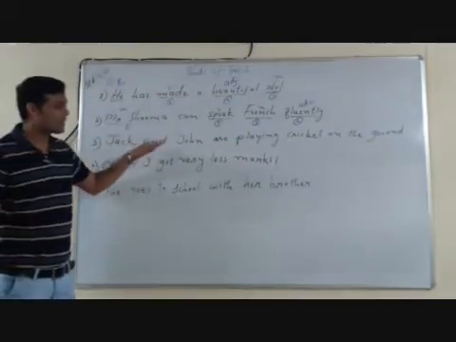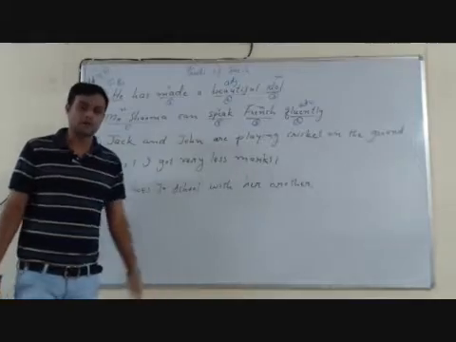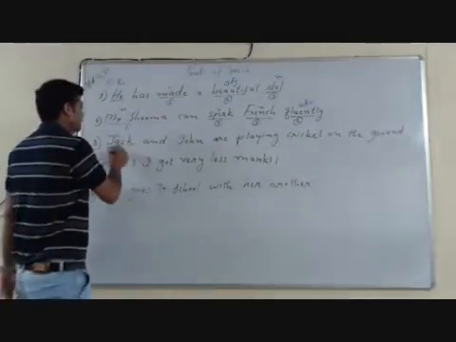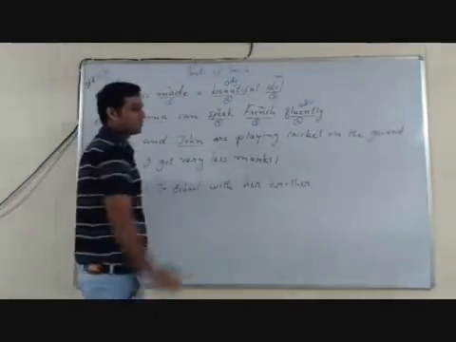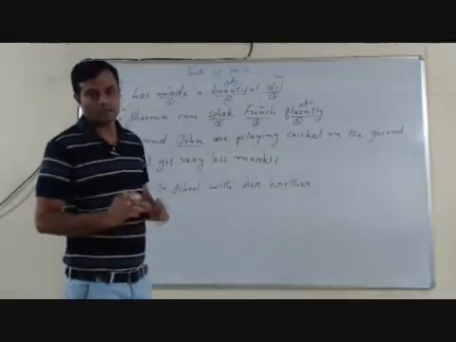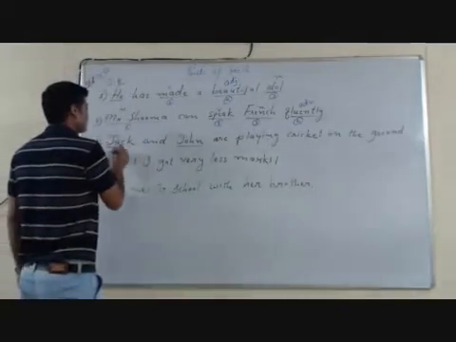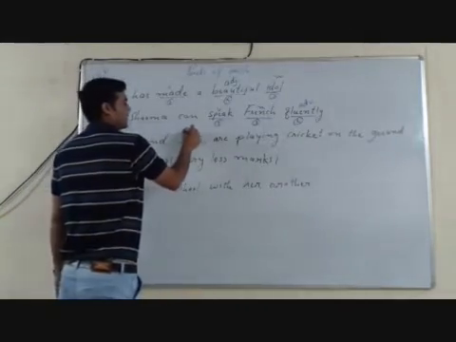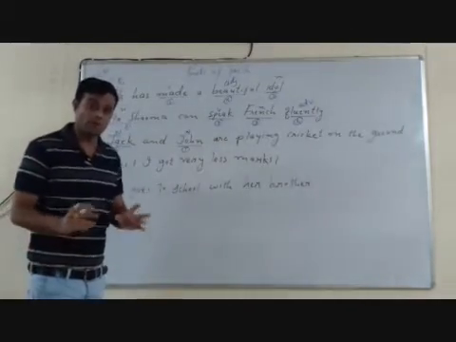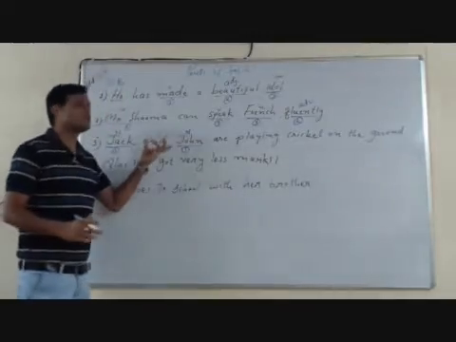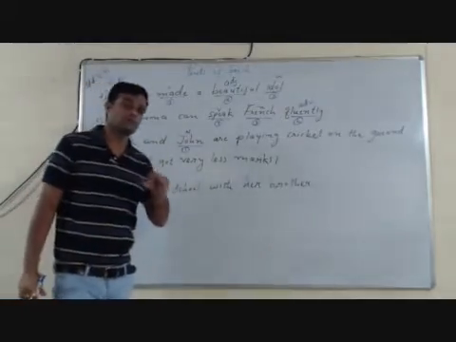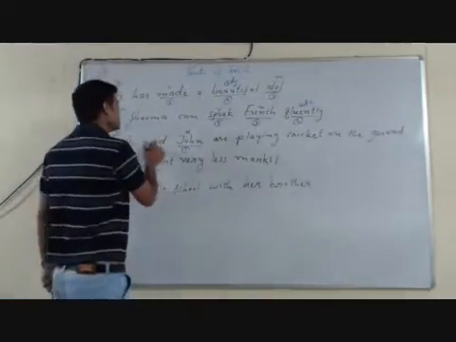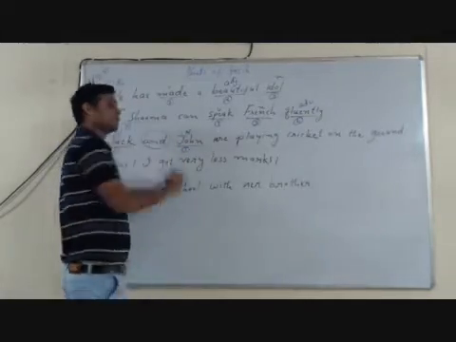Jack and John are playing cricket on the ground. Here we can see that Jack and John both are the names of persons, so they are nouns. Now Jack and John, these two names of persons, are joined by the word and.